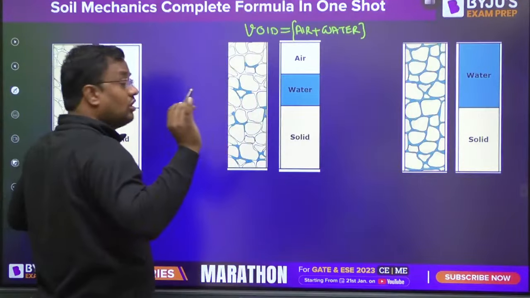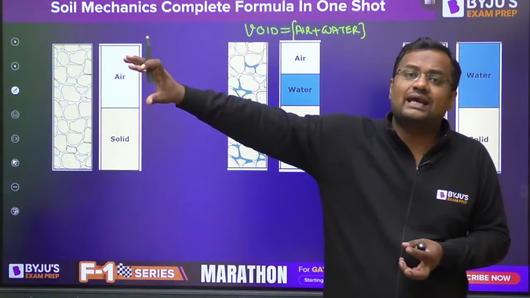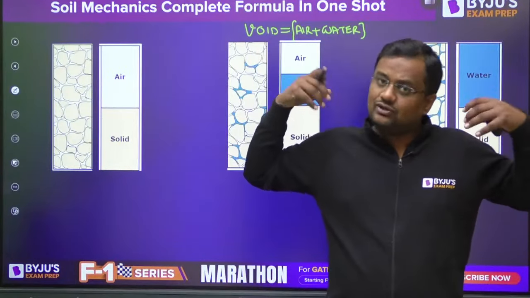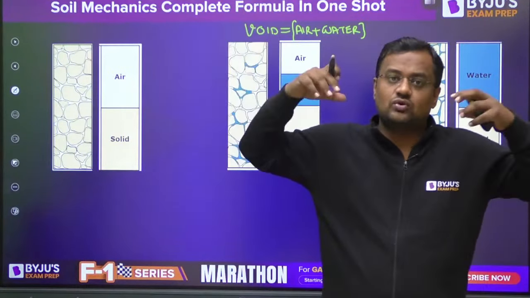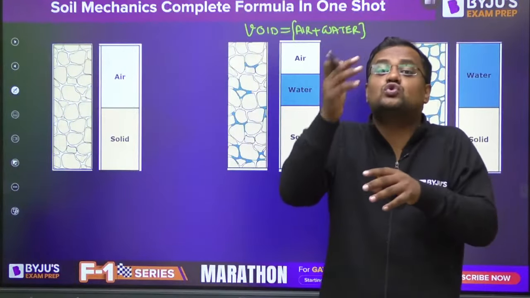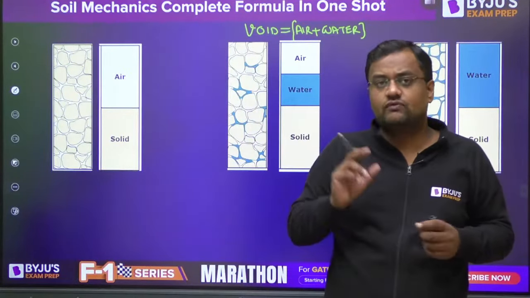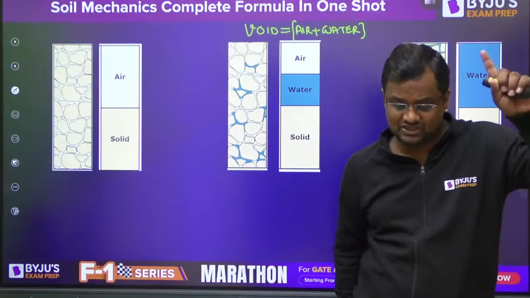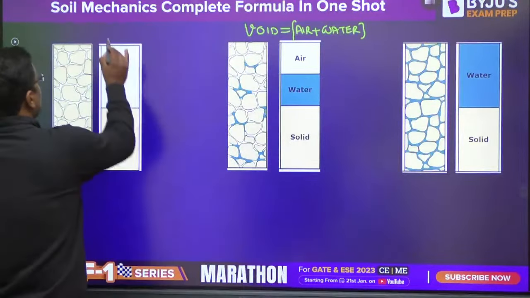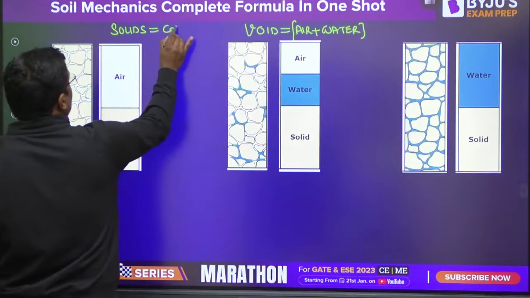Always remember this: when we excavate soil and throw it somewhere to make an embankment, suppose you take soil from my fields and make flyovers from that soil, the volume of solids will be the same. After compaction, the volume of soil may change. If you compact the soil, the volume of soil may reduce, but the volume of solids will be constant. Have you got it? Give me yes or no. So solids is equal to constant.